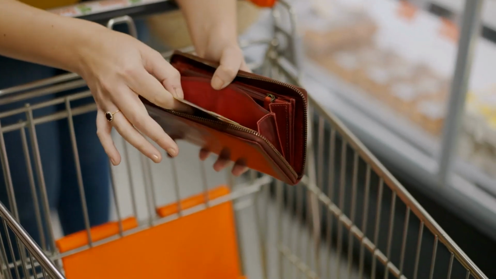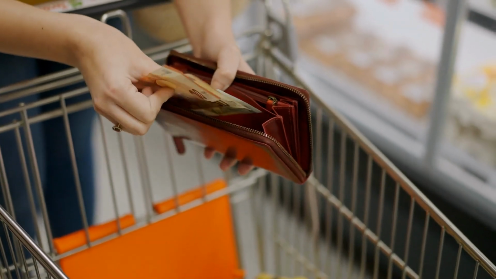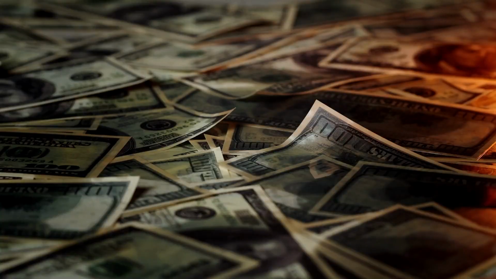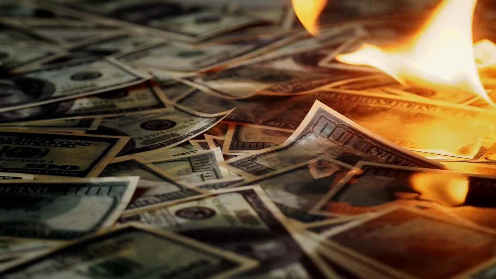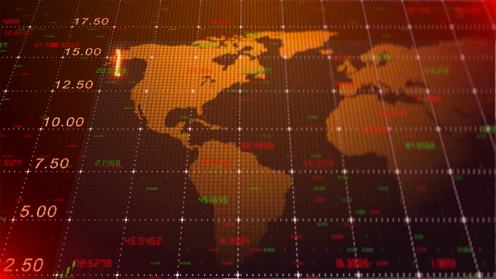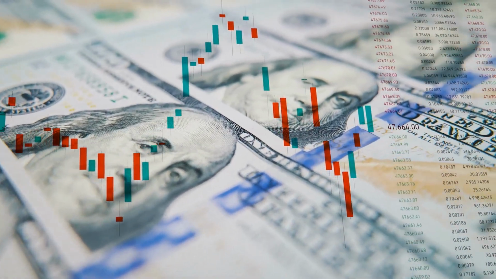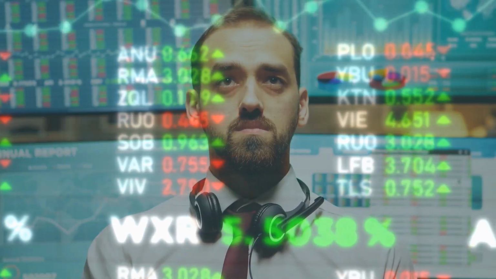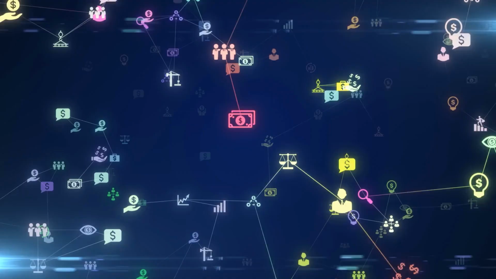Definition of inflation. First, let's define what inflation is. Inflation is a sustained increase in the general price level of goods and services in an economy over time. In simpler terms, it means that the cost of living is going up. This is usually measured by the Consumer Price Index, or the CPI, which tracks the average change in the price of a basket of goods and services over time.